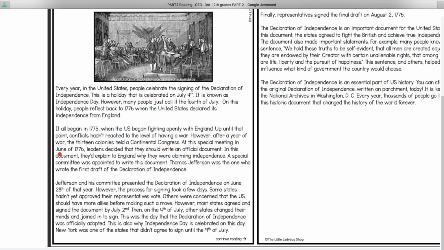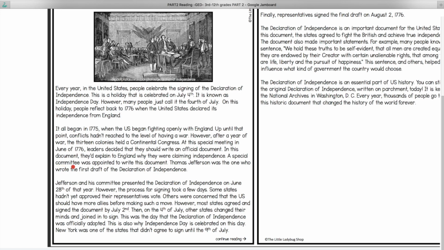At this special meeting in June 1776, leaders decided that they should write an official document. In this document, they'd explain to England why they were claiming independence. A special committee was appointed to write this document.